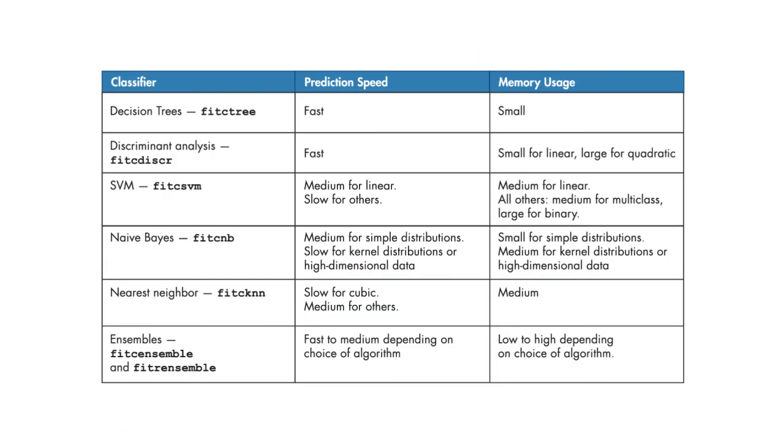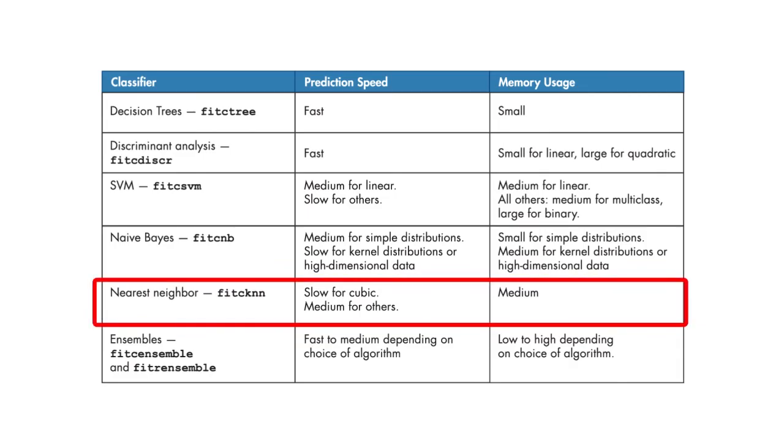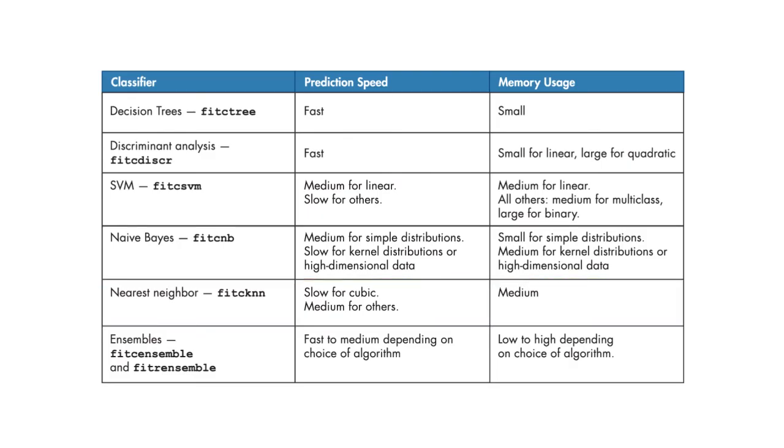Different types of models require different amounts of memory and time in order to make a prediction. For example, single decision trees are fast and require a small amount of memory. Nearest neighbor methods are slower and require more memory, so you might not want to use them for embedded applications. Another thing to keep in mind when determining which models to use on an embedded device is how you will get your model to the device.